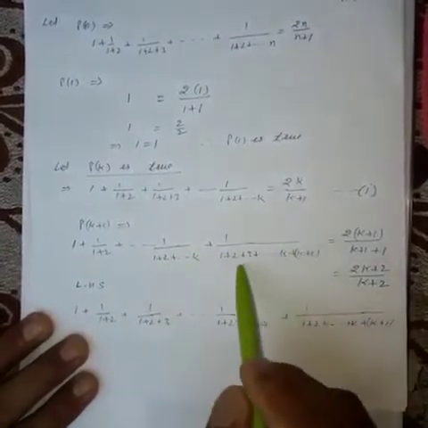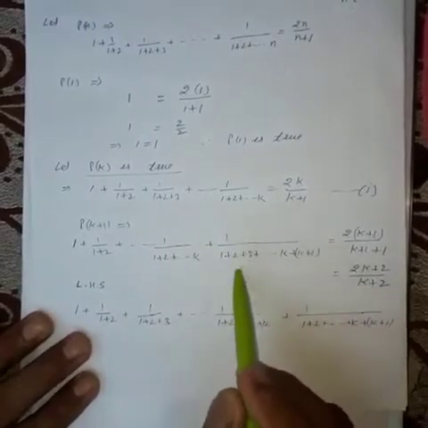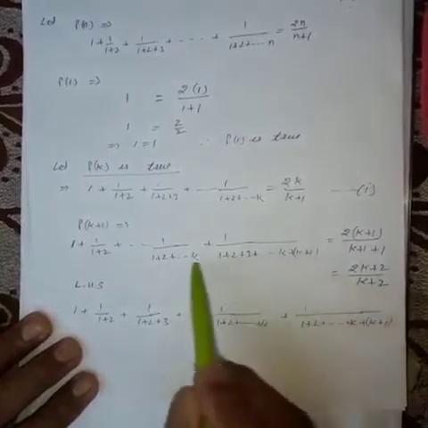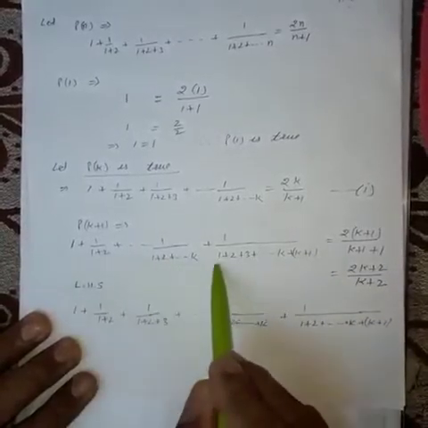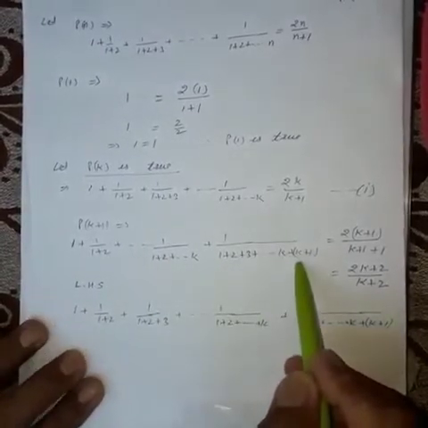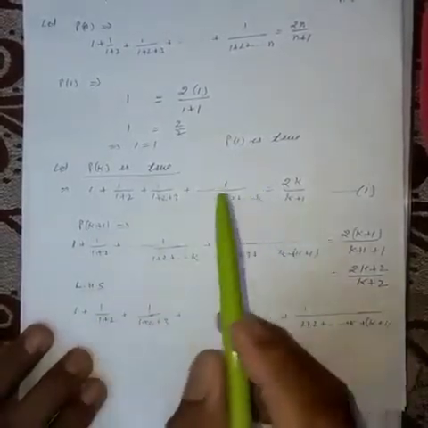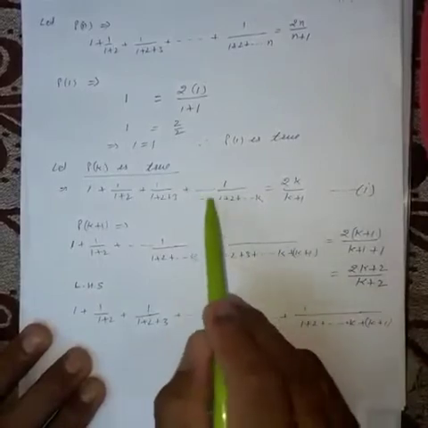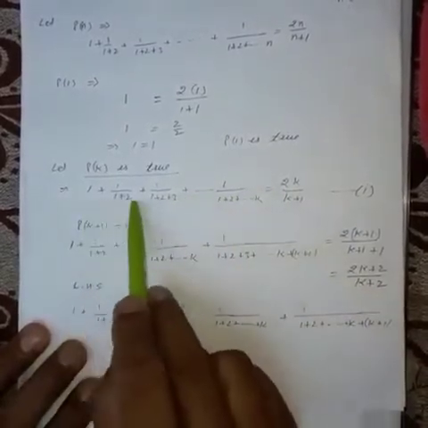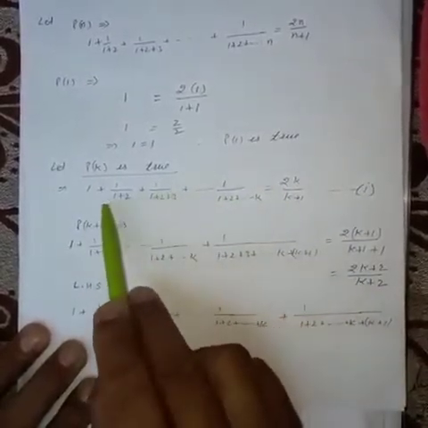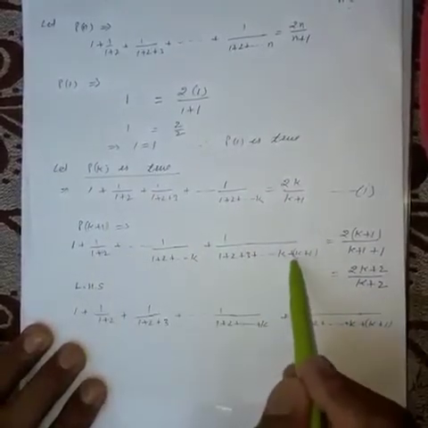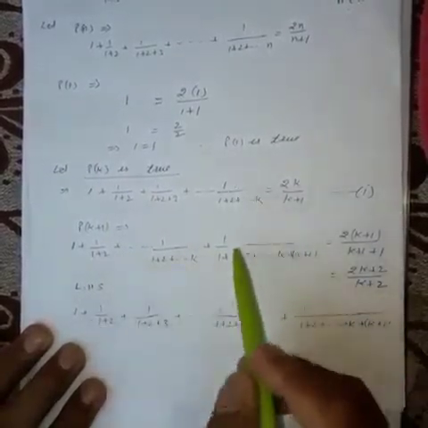It means in the k plus 1th term, the denominator will be the sum of k plus 1 natural numbers. The left hand side of the previous step is the sum of k terms, and this is the sum of k plus 1 terms, so one term is extra.